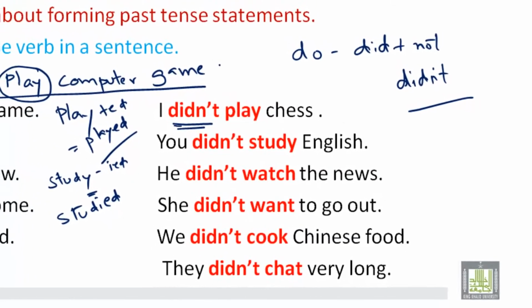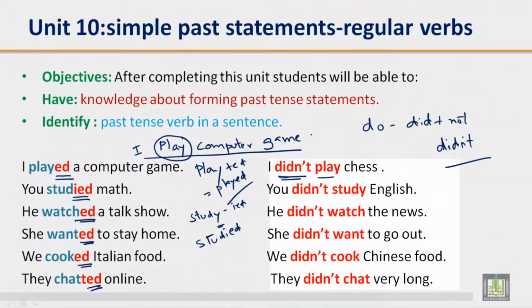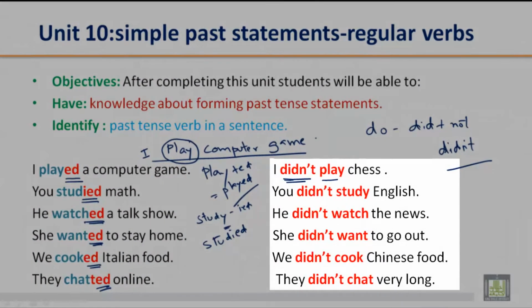This shows negative, but the verb will be in the present form, the first form. I didn't play chess. You didn't study. He didn't watch. She didn't want. We didn't cook. They didn't chat. So all these verbs, you can see, are in the present form. There is no change in them. Only the helping verb has the past form: I didn't, you didn't, he didn't, she didn't.